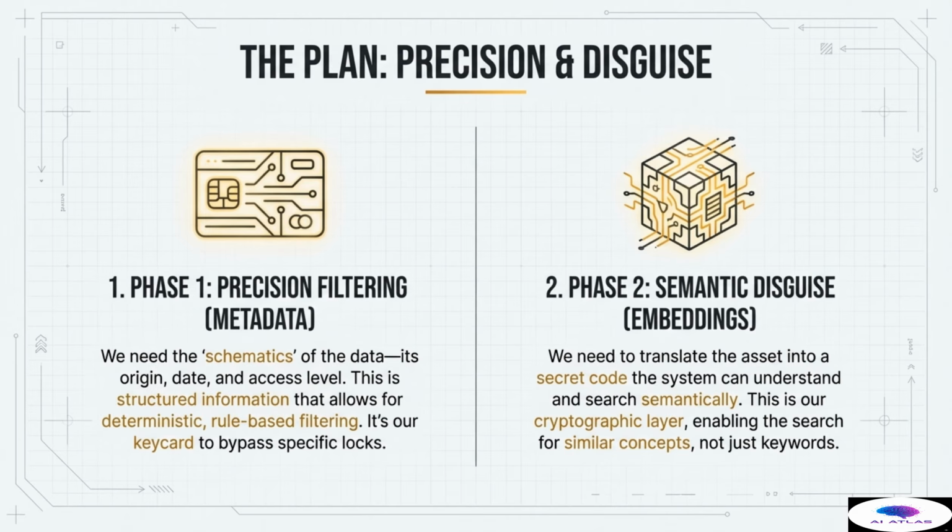Before we can retrieve anything, we must capture critical structured information about the data chunk itself: its original source, its creation date, the responsible author, and what its specific access level is. This structured information is absolutely essential because it allows for deterministic, rule-based filtering.